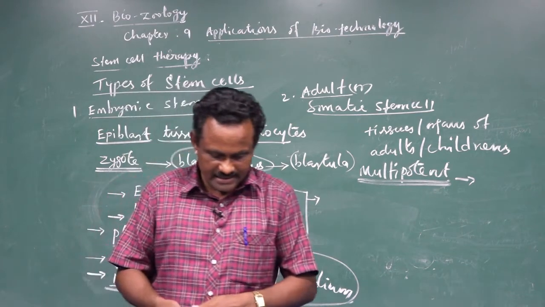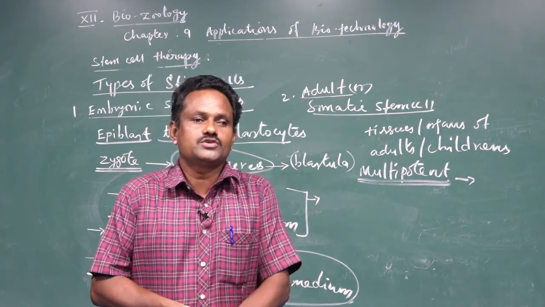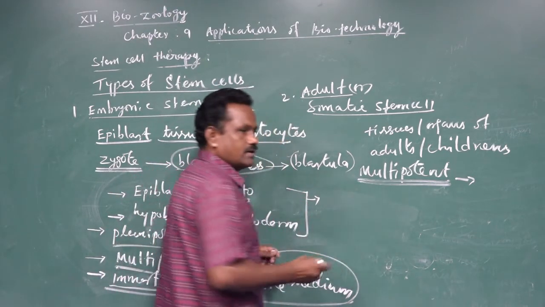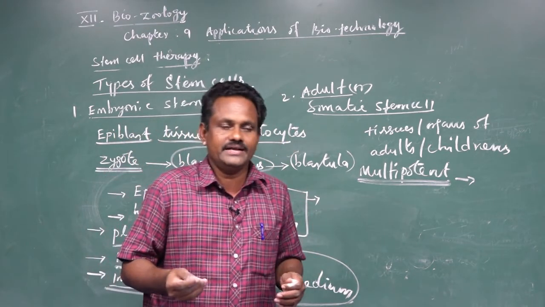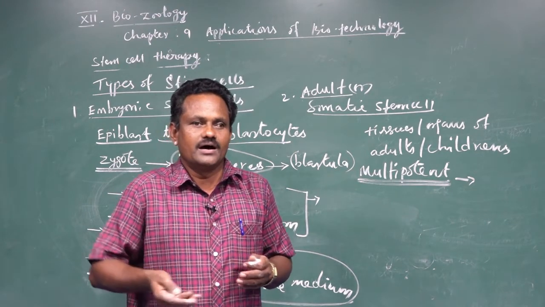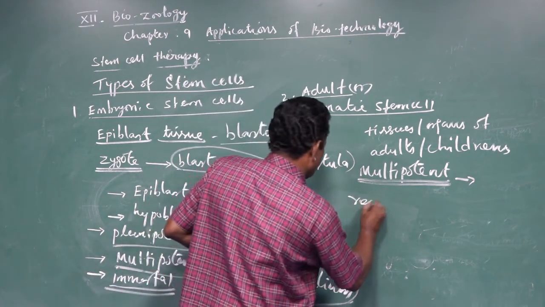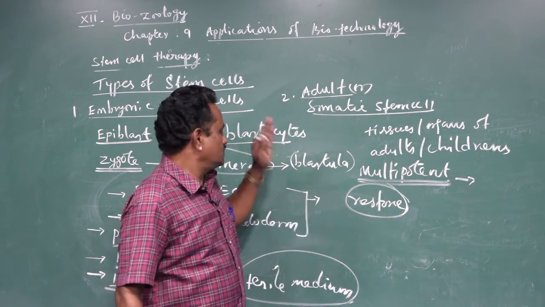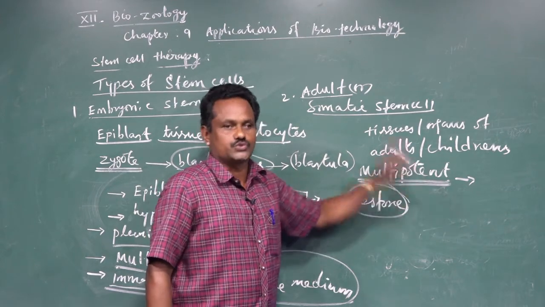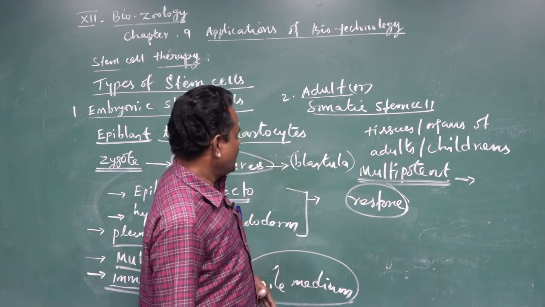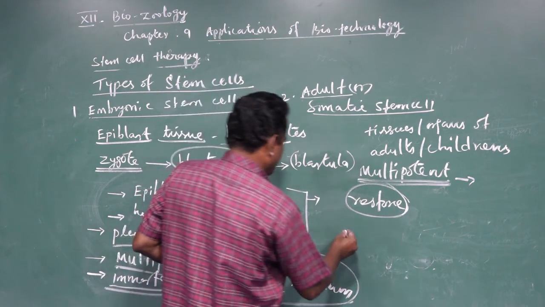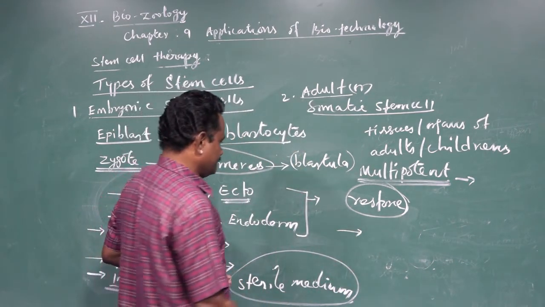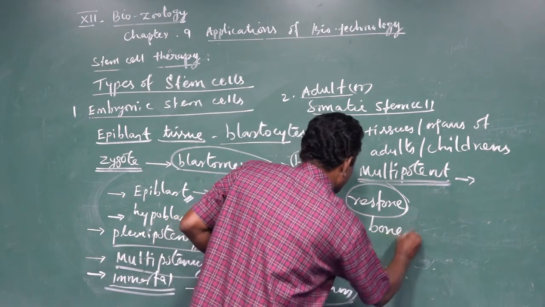So it acts as a repair system of the body and also renovates, in the sense that it helps to restore lost organs or lost tissues. This is another characteristic, and a larger number of adult or somatic stem cells are present in bone marrow.